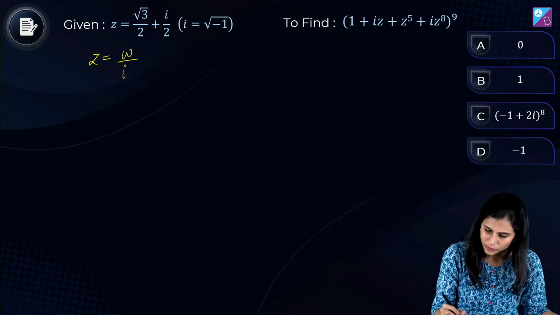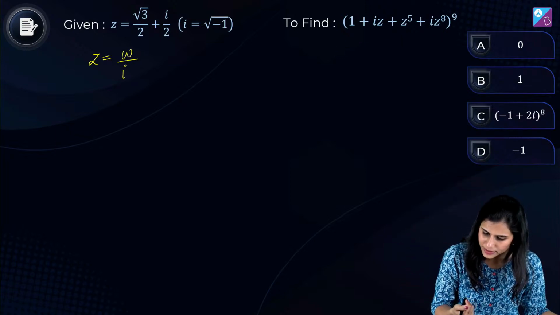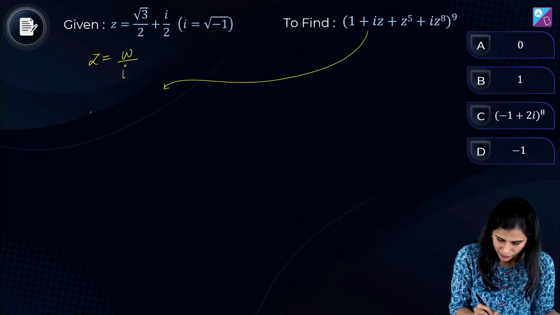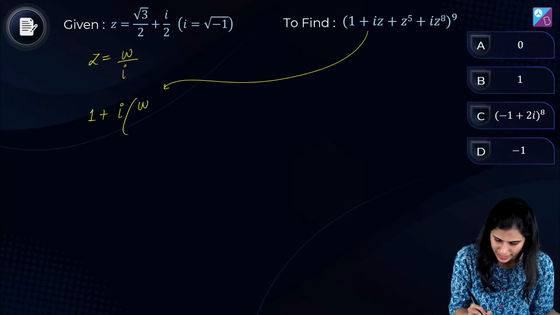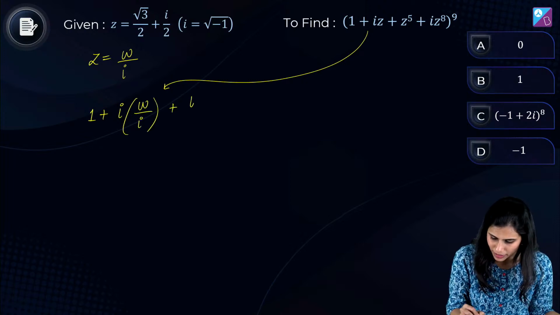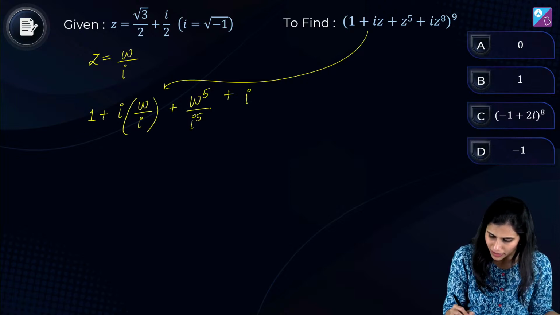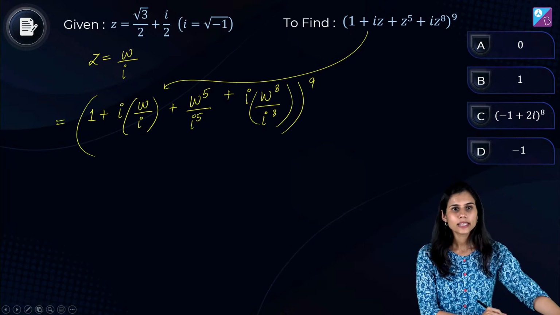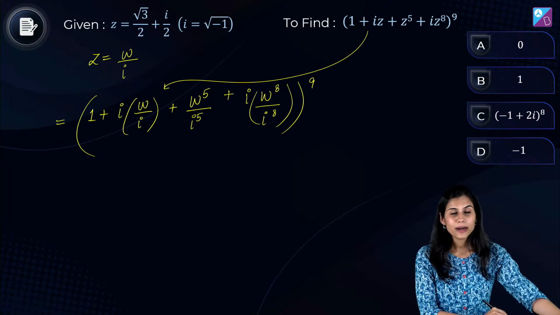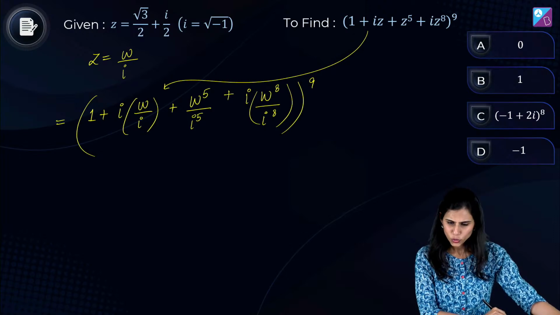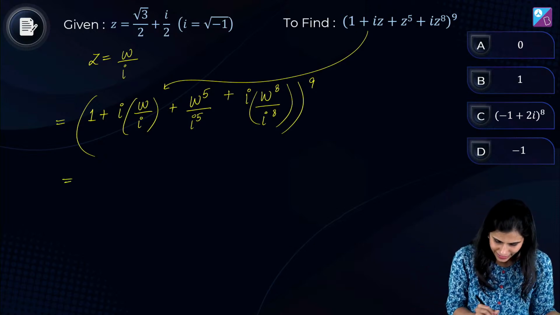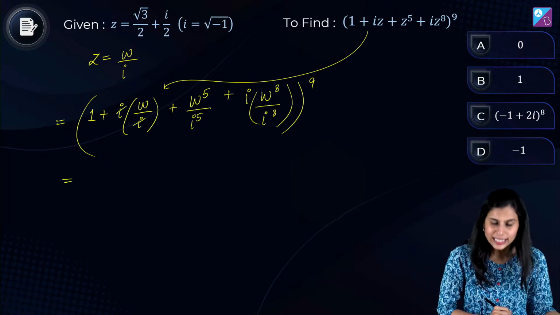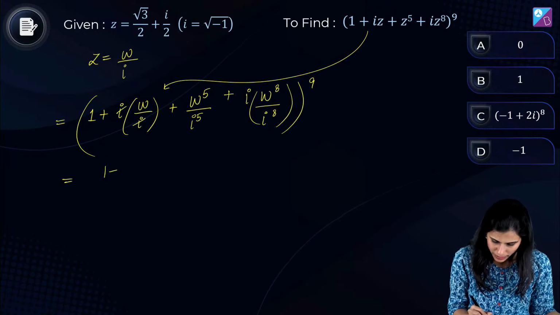So let's start. 1 is as it is plus iota times z मतलब omega by iota plus z to the power 5 मतलब omega की power 5 upon iota की power 5 plus iota into z की power 8 means omega की power 8 upon iota की power 8. All of this raised to the power 9. है ना? cos 3 pi plus sin 3 pi. Okay, let's see. देखो iota cancels out, है ना? You are left with 1 plus omega here.